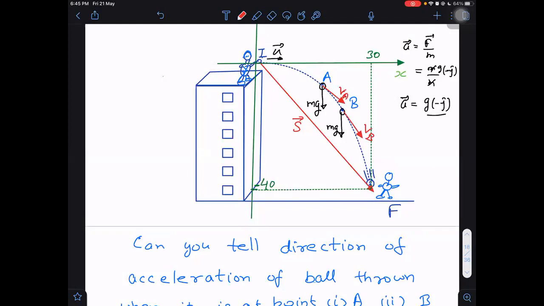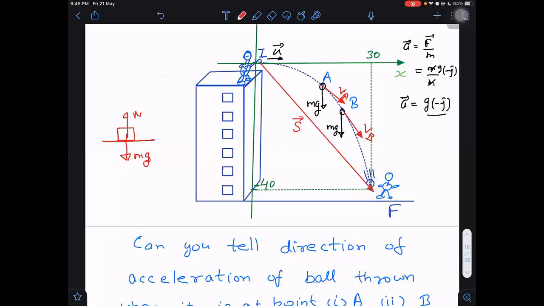So you have understood velocity direction, and I think there was some difficulty in understanding the force direction, and hence there was difficulty in understanding the acceleration direction. But once you are clear about force, you will be clear about acceleration. This is acceleration, g downwards. Okay. Now, if a body is on the ground only, what is the acceleration of the body which is on the ground? No acceleration.